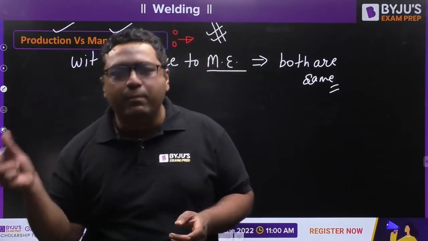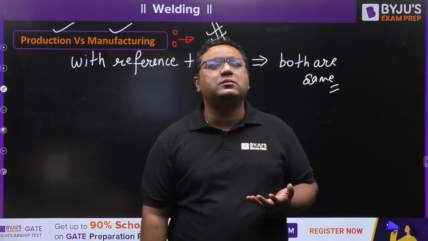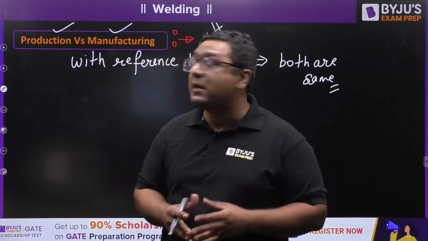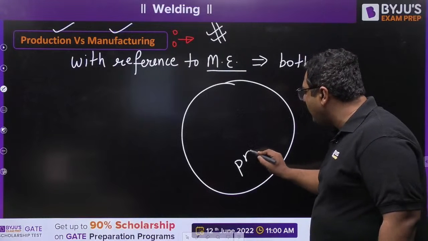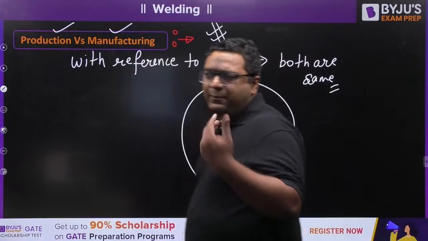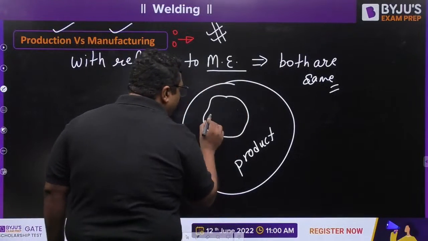They will never write "manufactured by." So the point is, the term "produced by" is used in many areas because production is a generalized word. Production is a generalized field which can be used in arts, commerce, many places. And out of this, a small part is manufacturing.